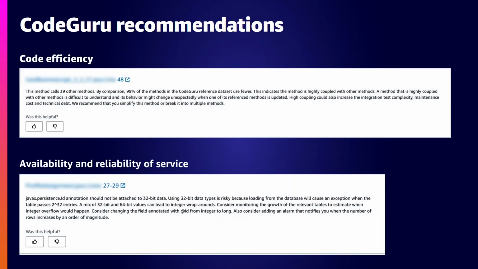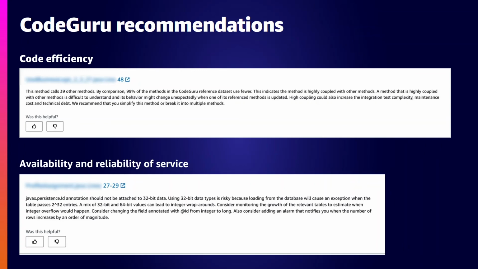The first recommendation points out a method that calls 39 other methods, which indicates the method is highly coupled and it will be difficult to trace changes in behavior. It suggests we simplify or break up this method. The second recommendation is also about availability of services, and it detects the usage of a mix of 32-bit and 64-bit values in code and warns about the occurrence of integer overflow.